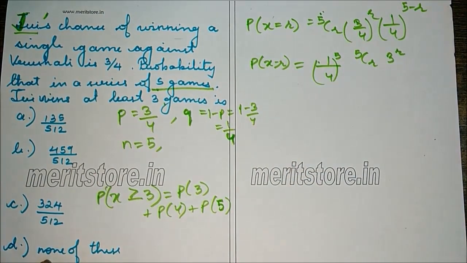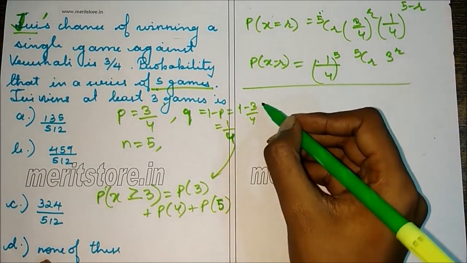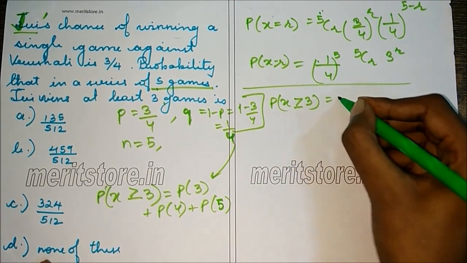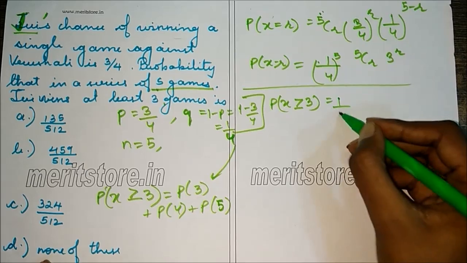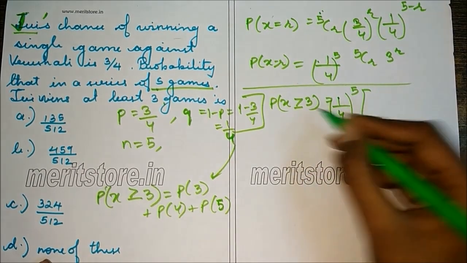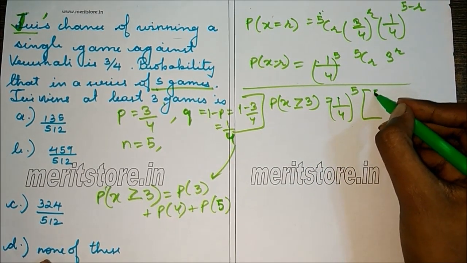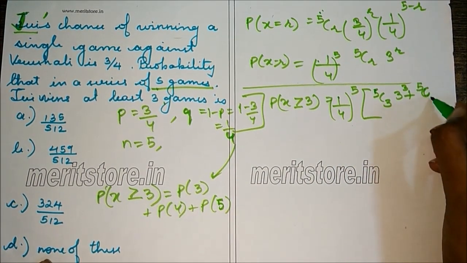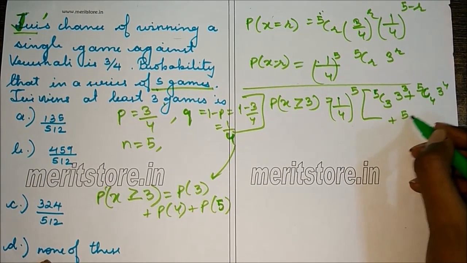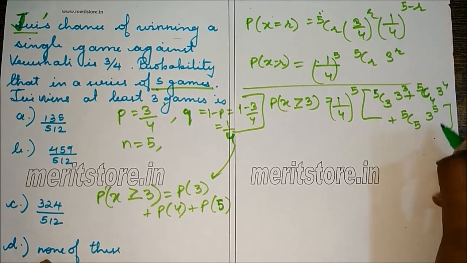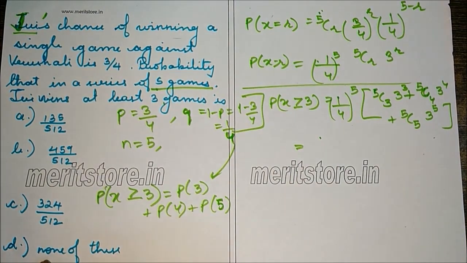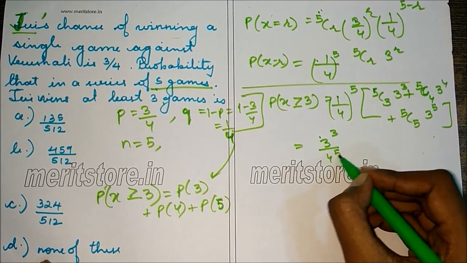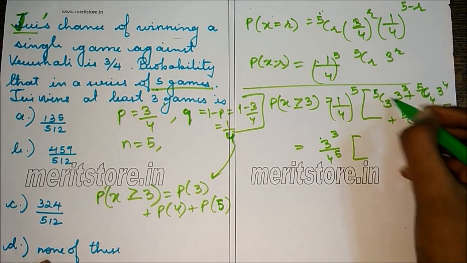So substituting this here, we get P of X greater than or equal to 3 is, now we take 1 by 4 raised to 5 common. So P of 3 is, put R equals 3, 5, so 5C3, 3 raised to 3, plus 5C4, 3 raised to 4, plus 5C5, 3 raised to 5. Now we take 3 raised to 3 common from all the terms. So 3 raised to 3 upon 4 raised to 5 into, so we are left with 5C3.